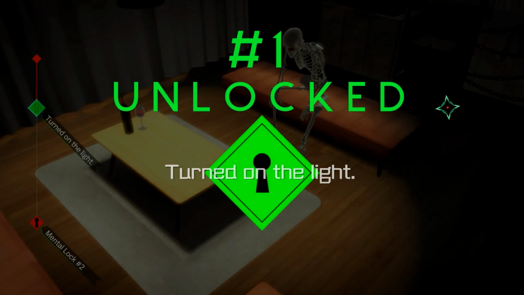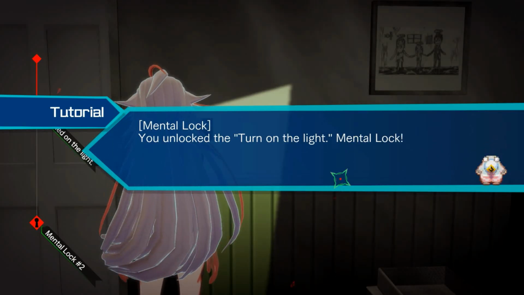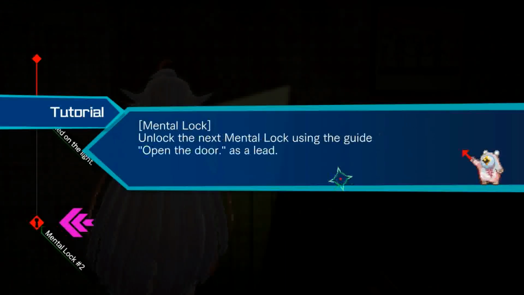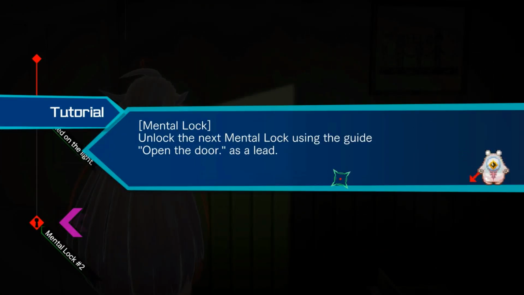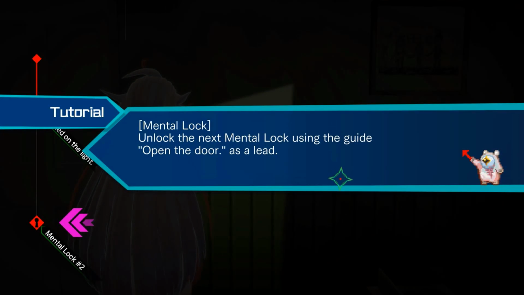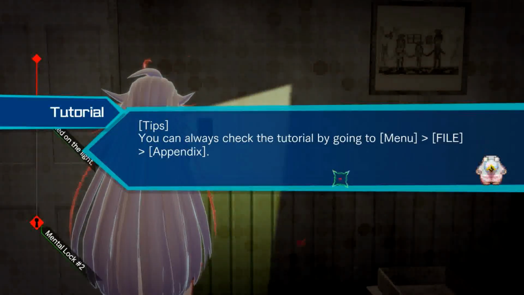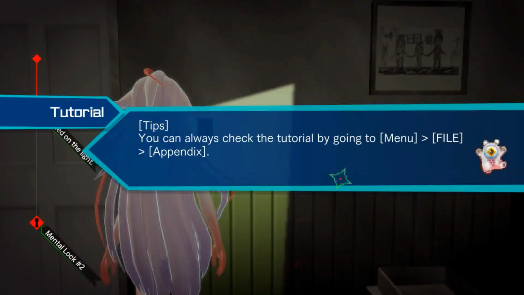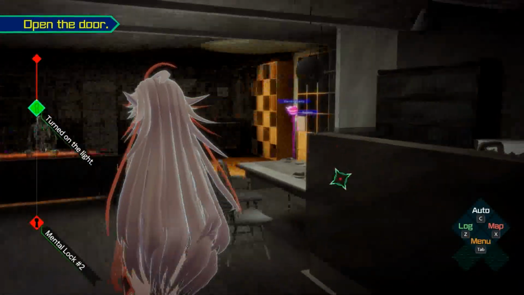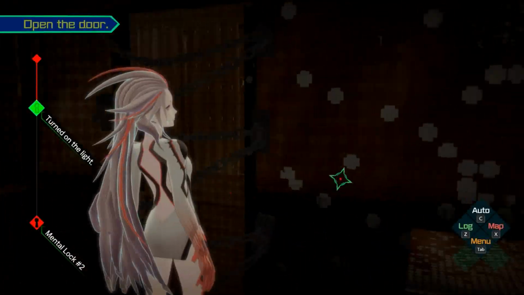Unlocked. Turn on the light. You unlock the turn on the light mental lock. But there is another mental lock in this Somnium. Unlock the next mental lock using the guide. You can always check the tutorial by going to Menu, File, Appendix.